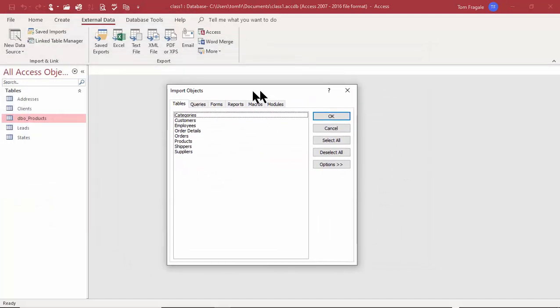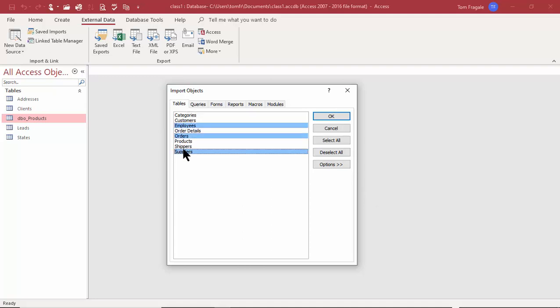Now, because that's an Access database, I can actually import the tables, the queries, the forms, reports, the macros, and the modules, or any combination of those. So I'm going to get all the tables here. I can pick one table at a time, or I can say select all. All right, so it's going to import all of those tables from that database into this database. It's basically going to make a copy of those tables so then I can work with those as test data. So I'll pick on OK.